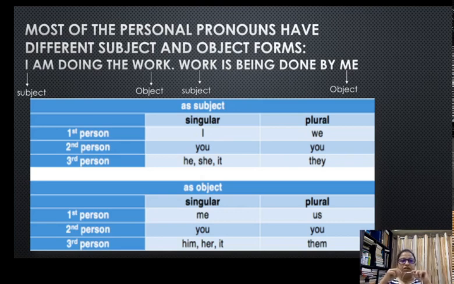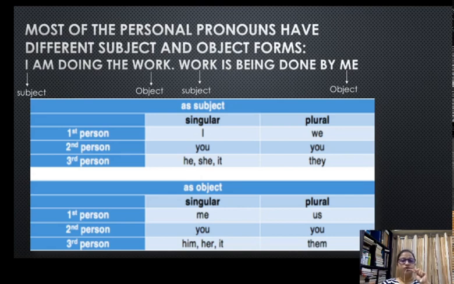So this is something you have to write down. Again, very important thing: subject and object forms of pronouns, how they become something else in their objective form. And this happens only with the pronouns. Nouns do not change in their subjective or objective positions.